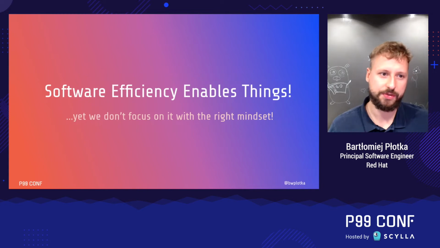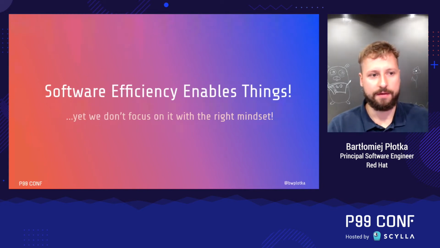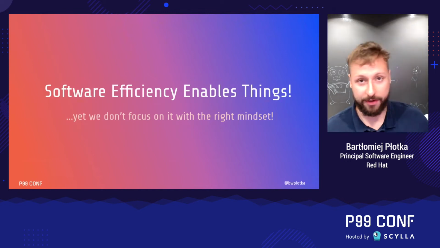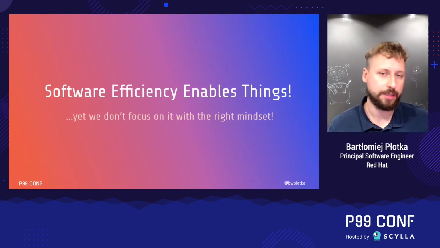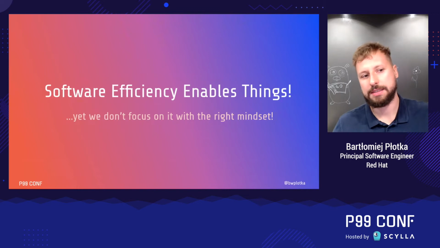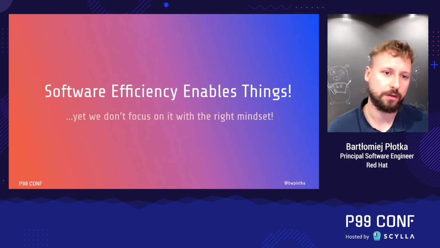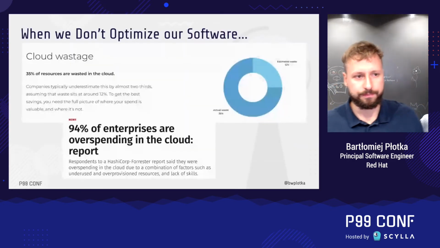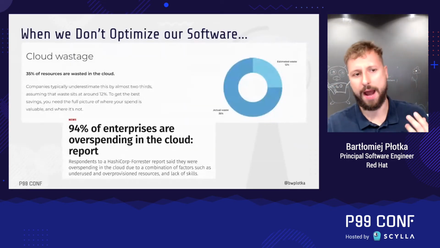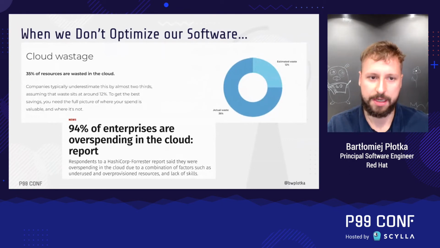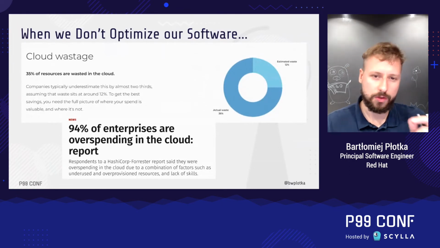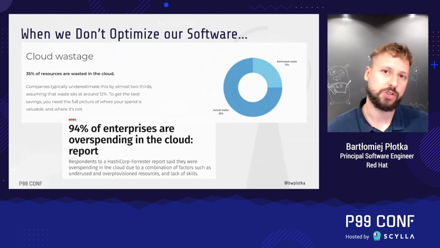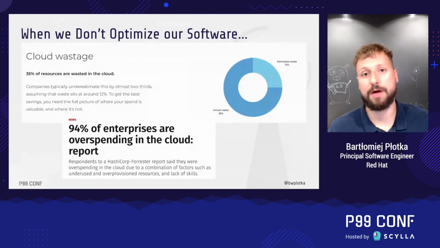So there are two lessons to be aware of here. First of all, software efficiency on the code level and algorithm matters, and is usually more achievable than you think. And second is that there is a common pitfall these days called closed box thinking, and more on that later. There are many reasons why we overpay and waste money in clouds. But I believe closed box thinking and lack of pragmatic process and skills for software efficiency optimizations are important factors.